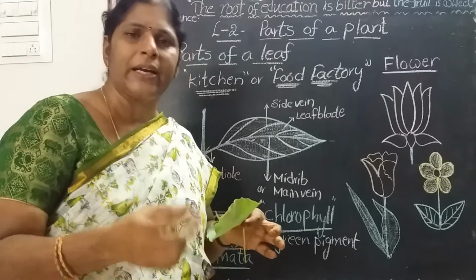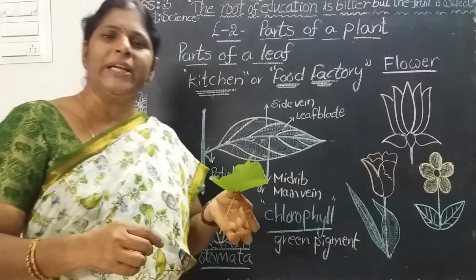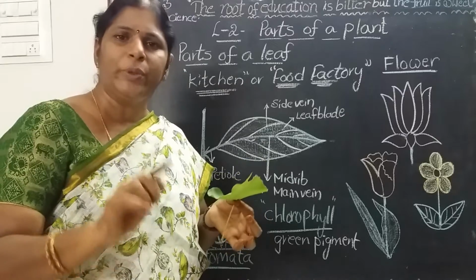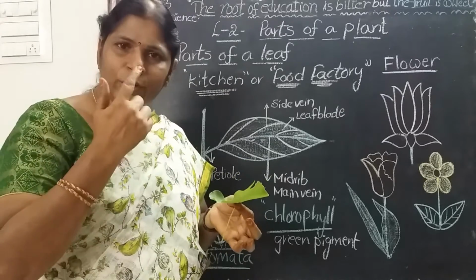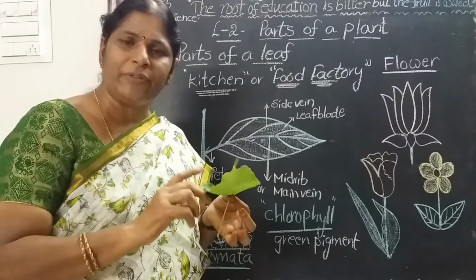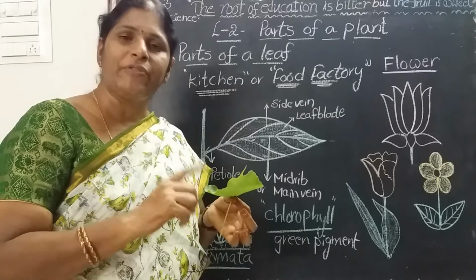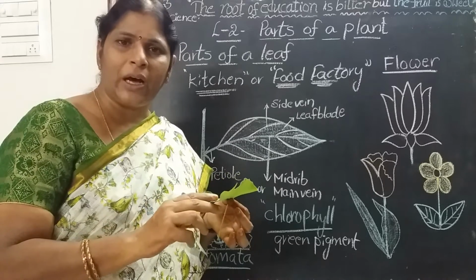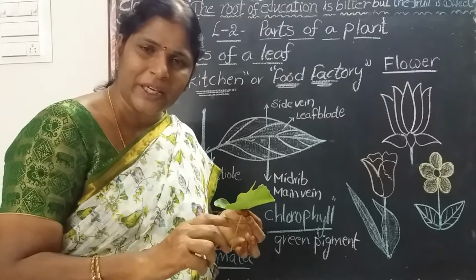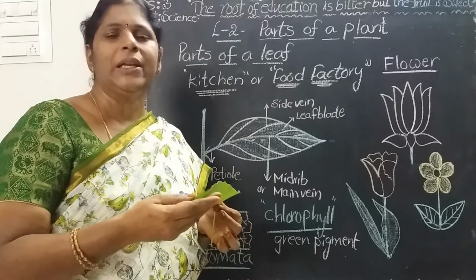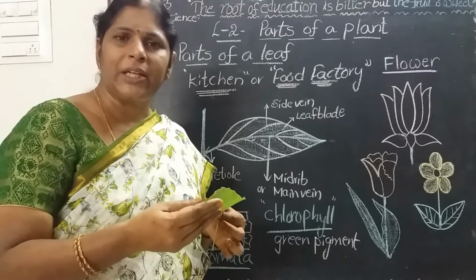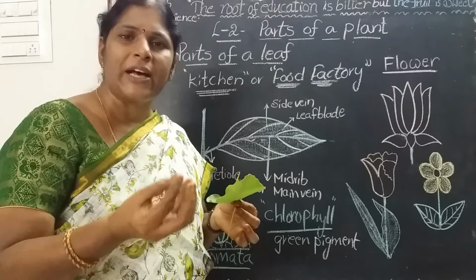Is it clear? I will say it again. Plants breathe like us. We breathe through the nose. What is the nose of a plant? Stomata. Where are the stomata present? Underside of the leaf. On the underside of the leaf, a number of openings are present.